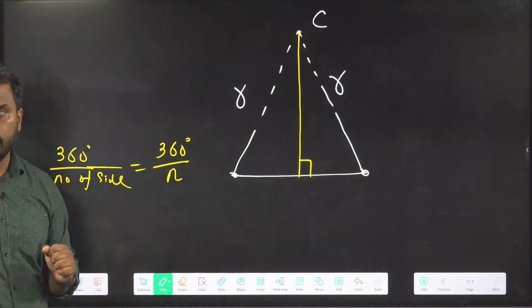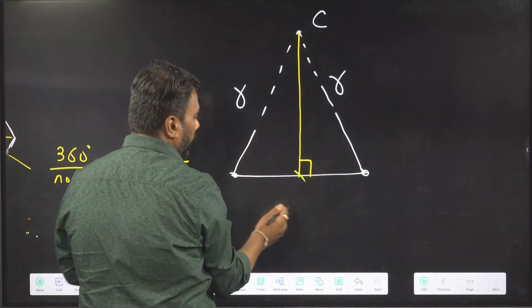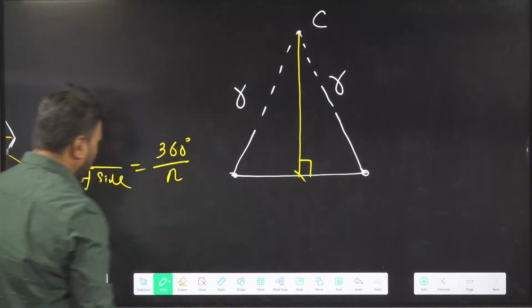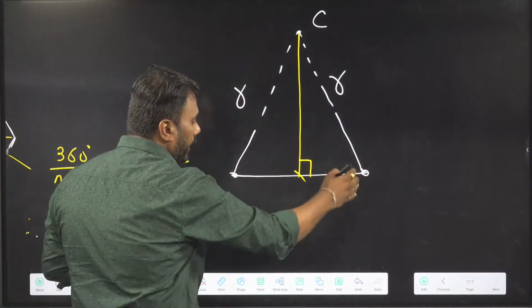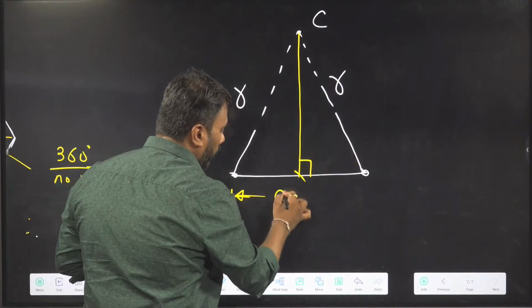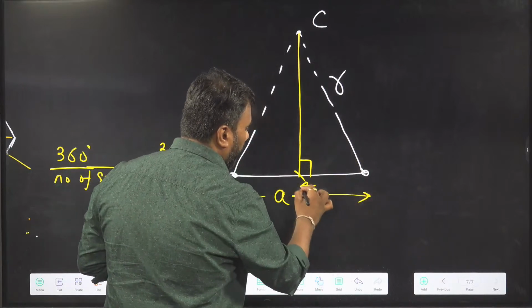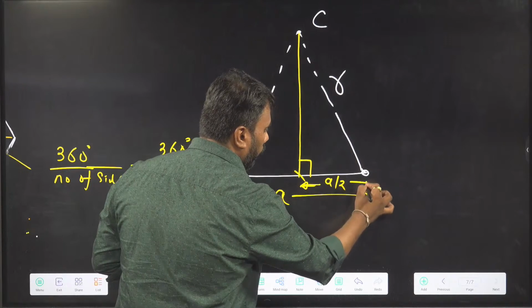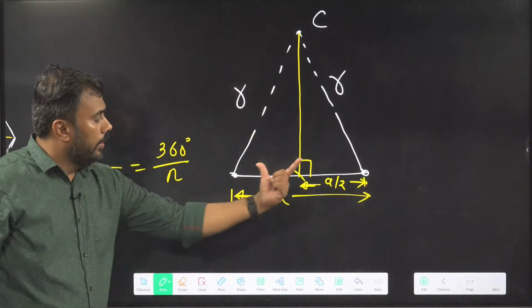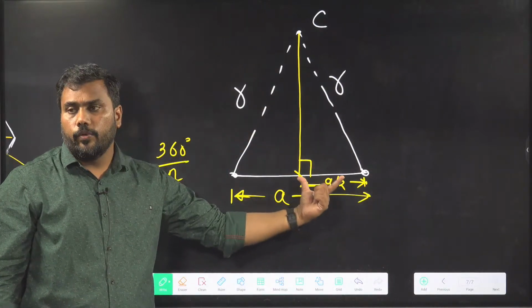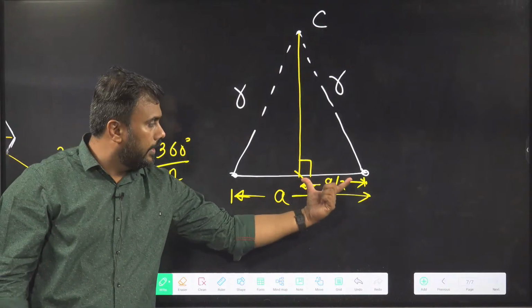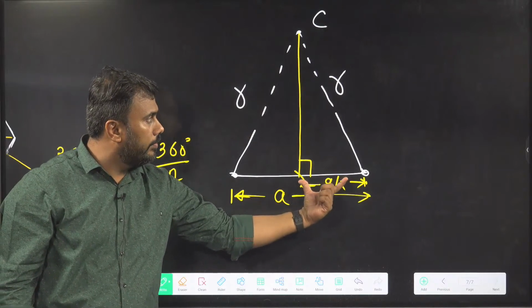I have proved that these two lengths are equal. The total base length was A, the side length of the regular polygon, so by bisection this becomes A by 2.